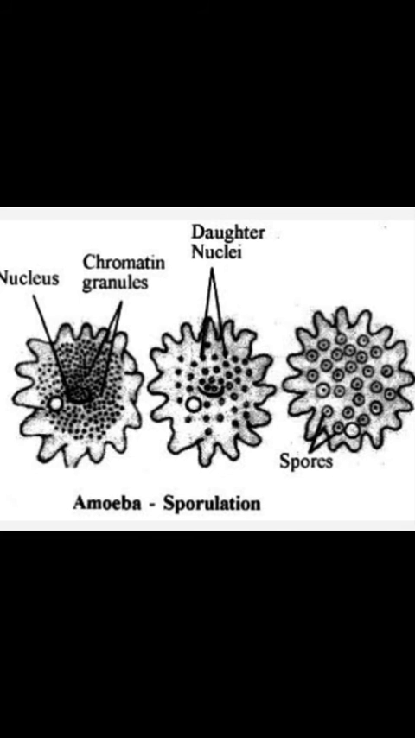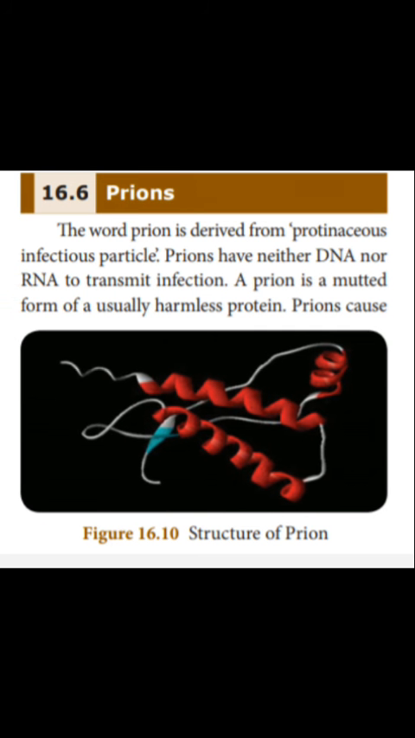Okay. Now, we will see another type of protozoa, that is prions. The word prion is derived from proteinaceous infectious particle. Prions have neither DNA nor RNA to transmit infection. A prion is a mutated form of a usually harmless protein. Prions cause diseases by affecting brain or neural tissue.